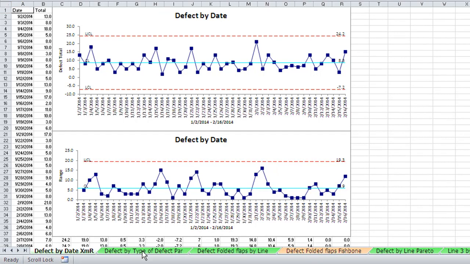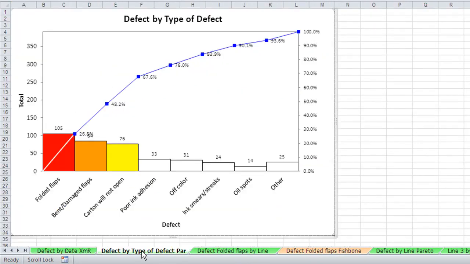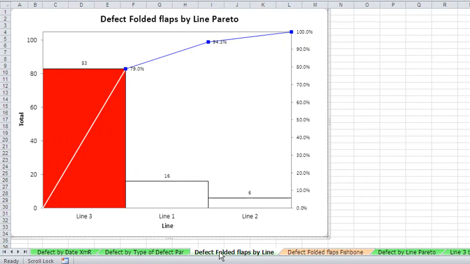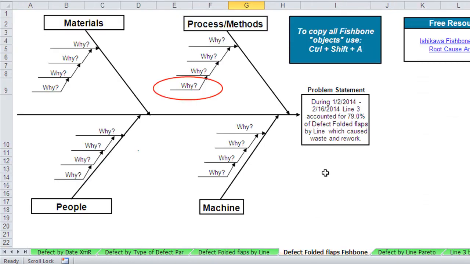So down here you can see we created a Pareto chart of types of defects, and folded flaps is our big defect. And then within folded flaps, line 3 is the biggest contributor to folded flap defects. And then it'll take all of that and turn that into a fishbone diagram and create your problem statement for you.